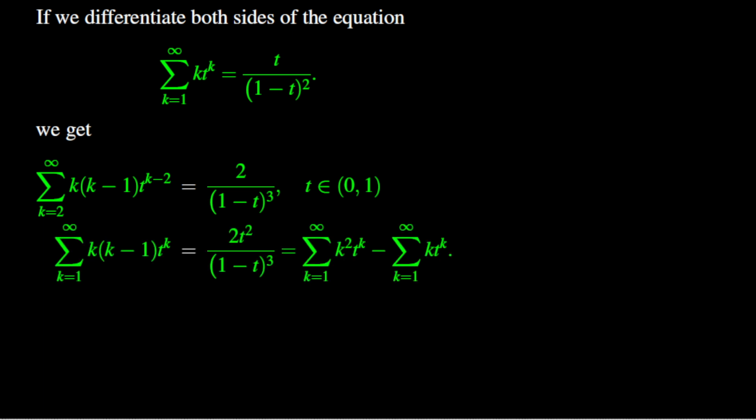We first multiply both sides of the previous equation by t squared, then break the resulting series as a difference of two series: the sum from 1 to infinity of k squared times t to the power k, minus the sum from 1 to infinity of k times t to the power k.